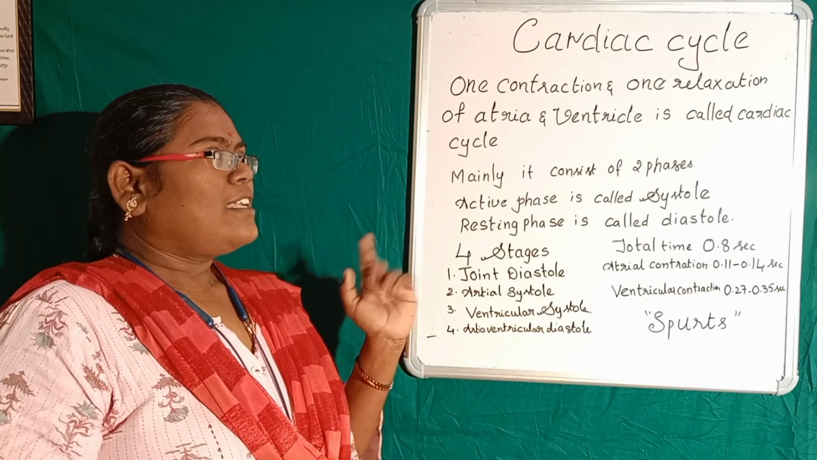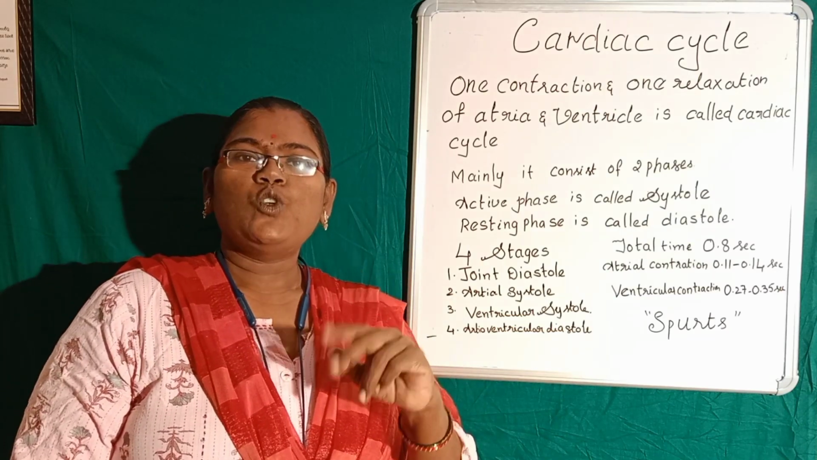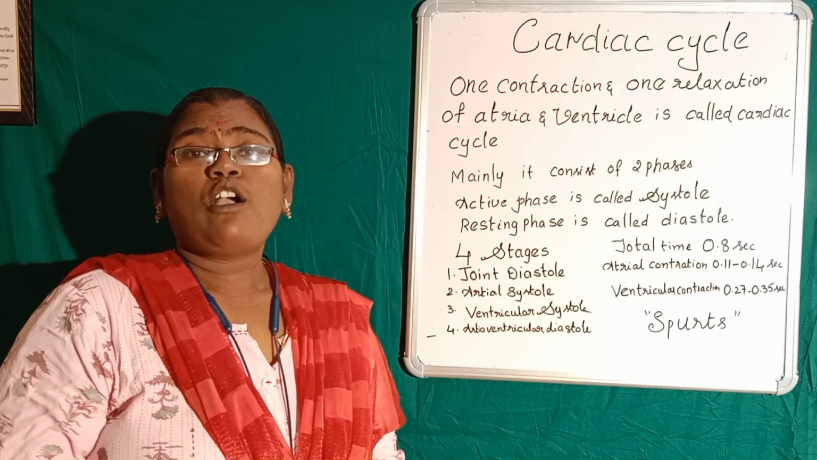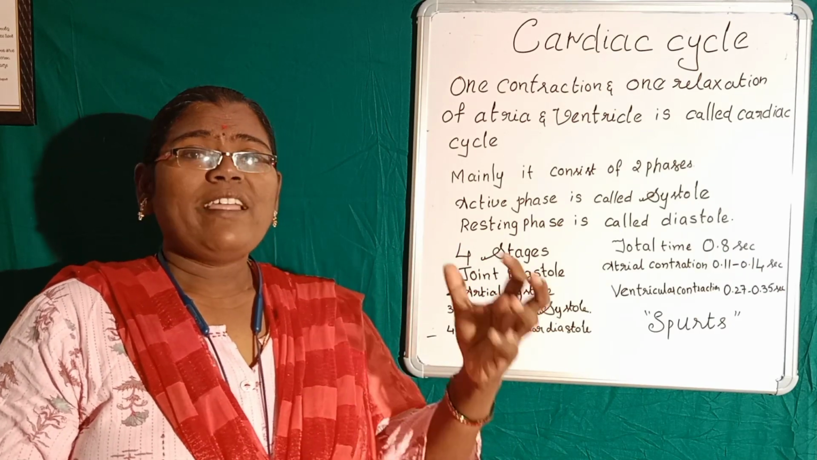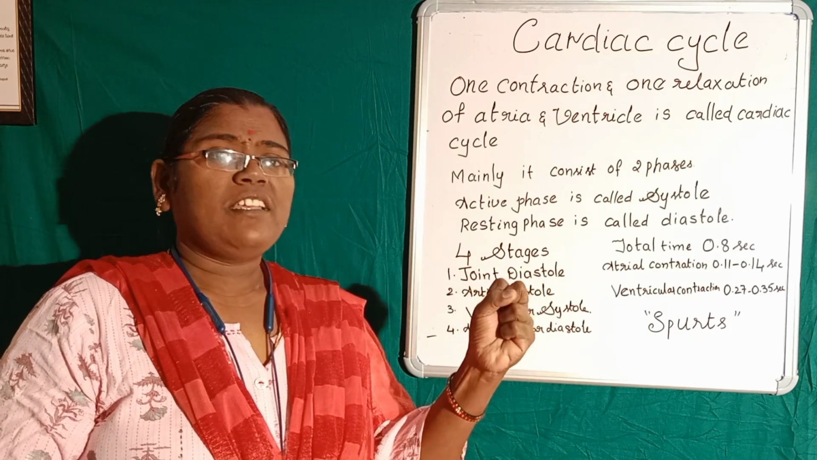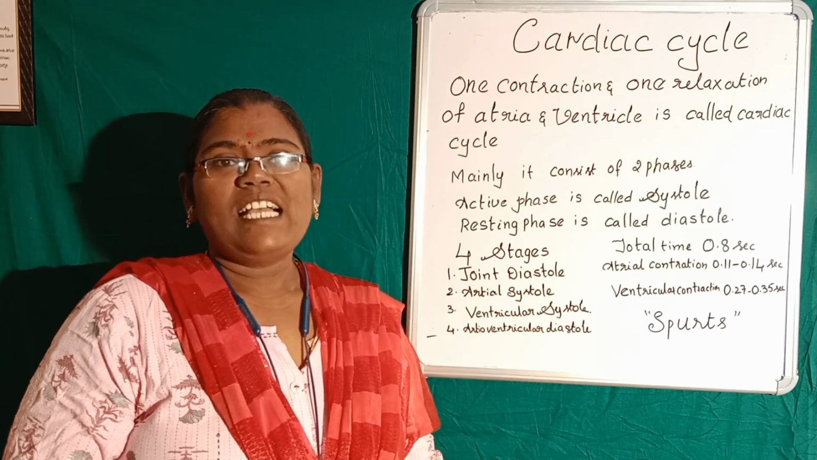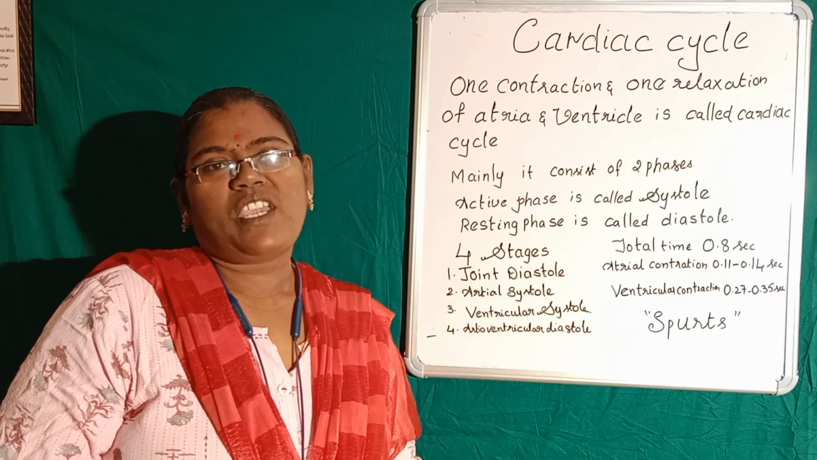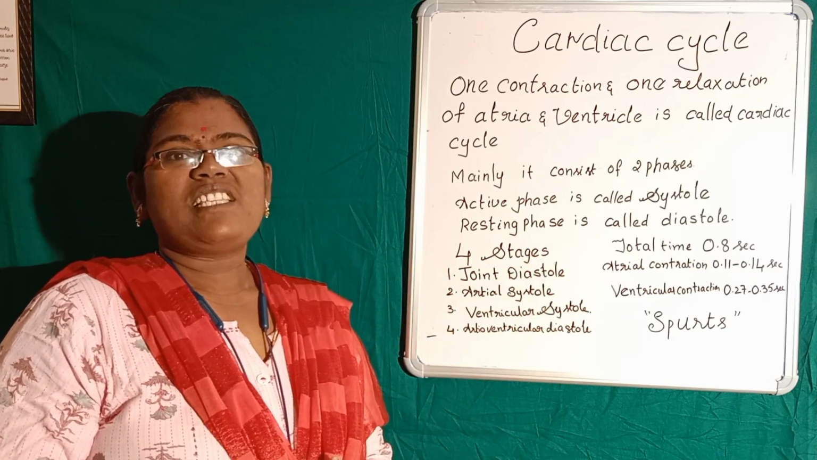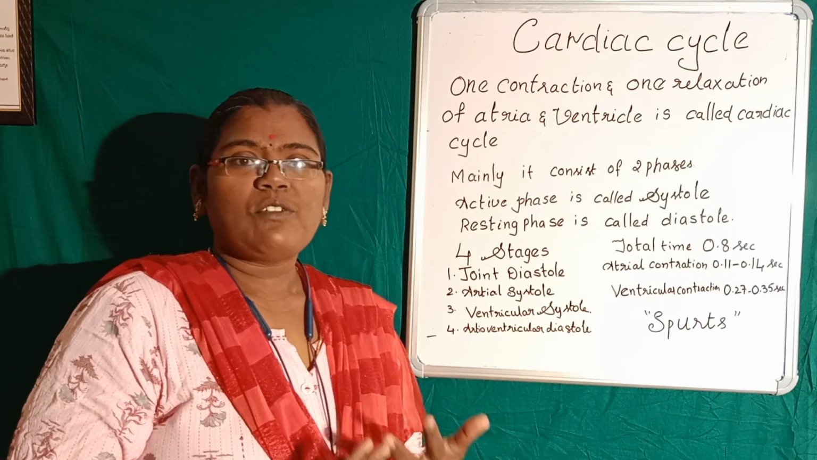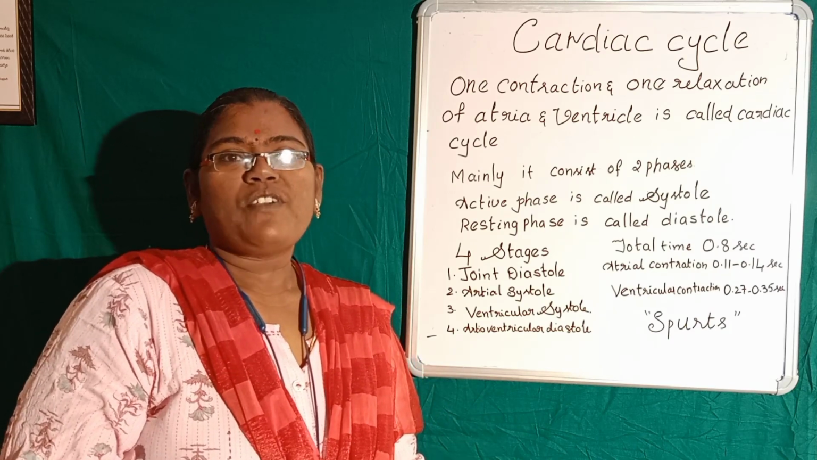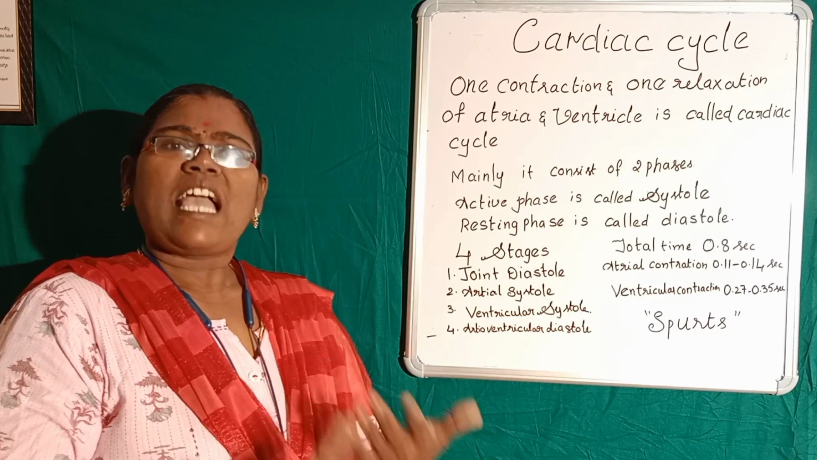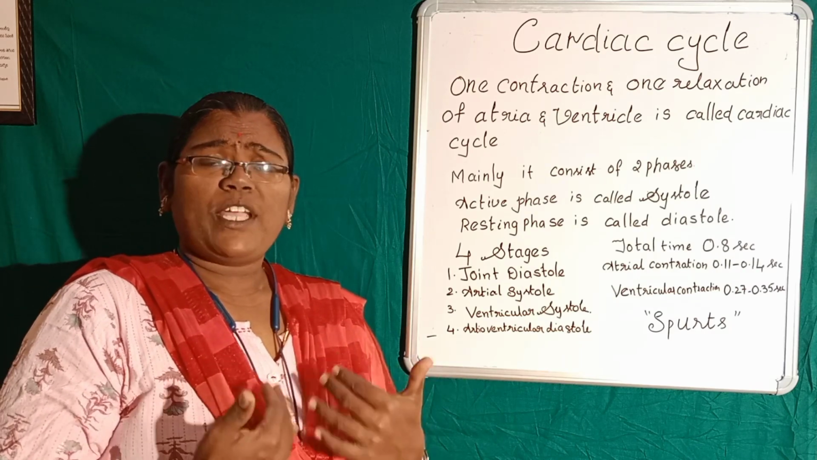Okay, so this cardiac cycle has two phases. The active phase, we call it systole. When it goes for contraction, we call it the systolic phase, the contraction phase. The resting phase we call the diastolic phase.